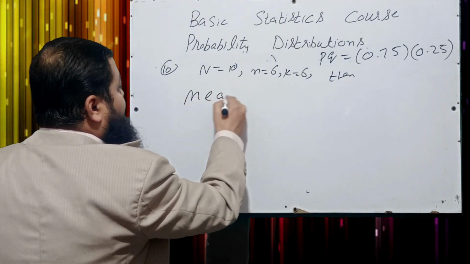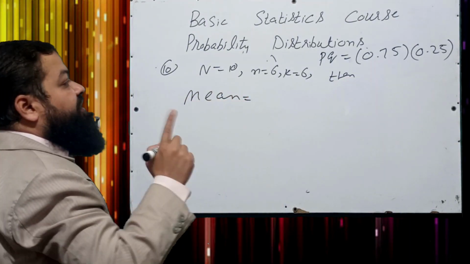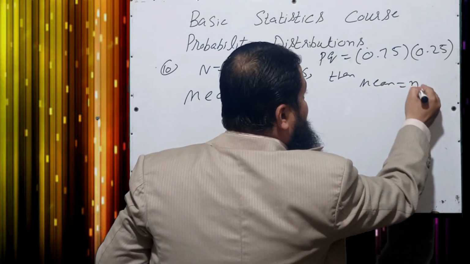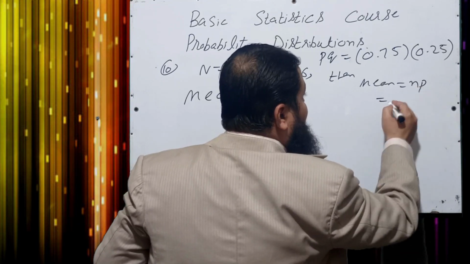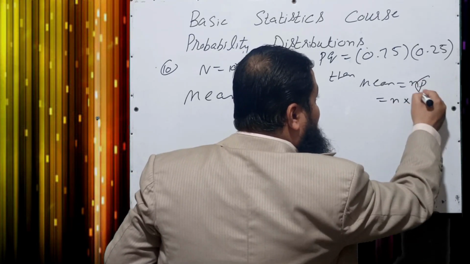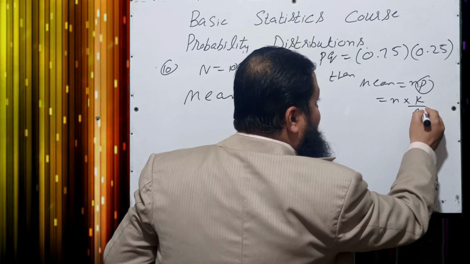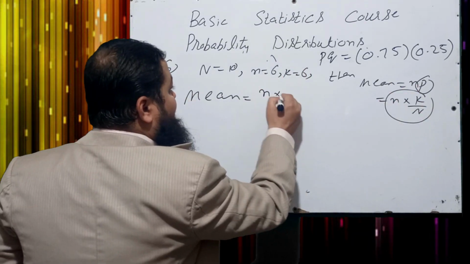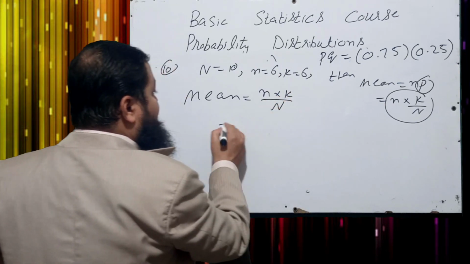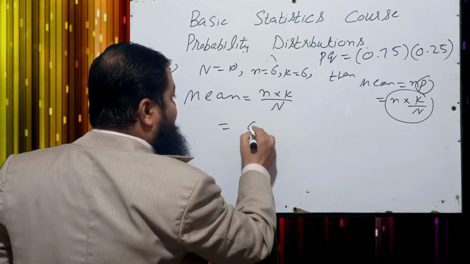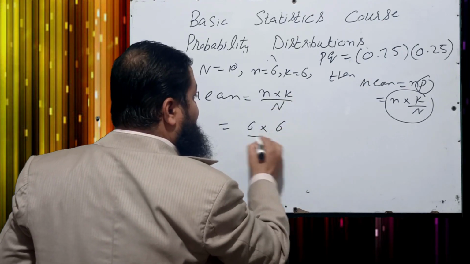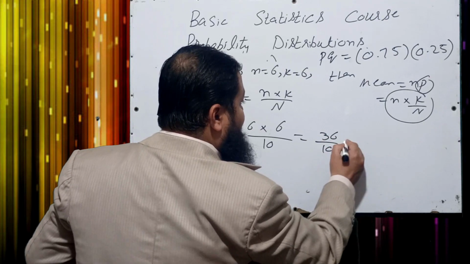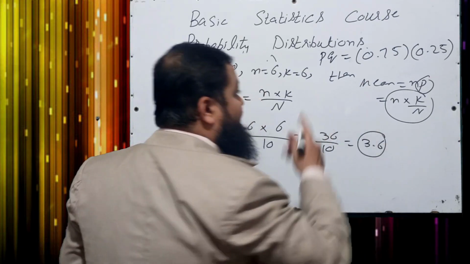If you are to find out the mean in the hypergeometric distribution, dear students, in binomial distribution we have mean equal to np, and in hypergeometric distribution n multiplied by p, where p is k over capital N. Then the formula of hypergeometric mean will be equal to n multiplied by k over capital N. Just substitute the values. Small n is 6, k is also 6, capital N is 10. 6 times 6 are 36 over 10, 3.6 will be the correct option in the exam.